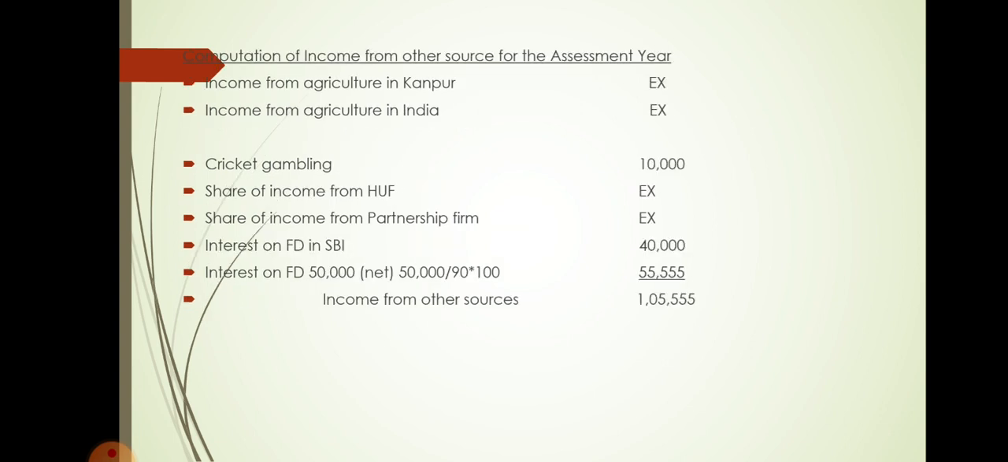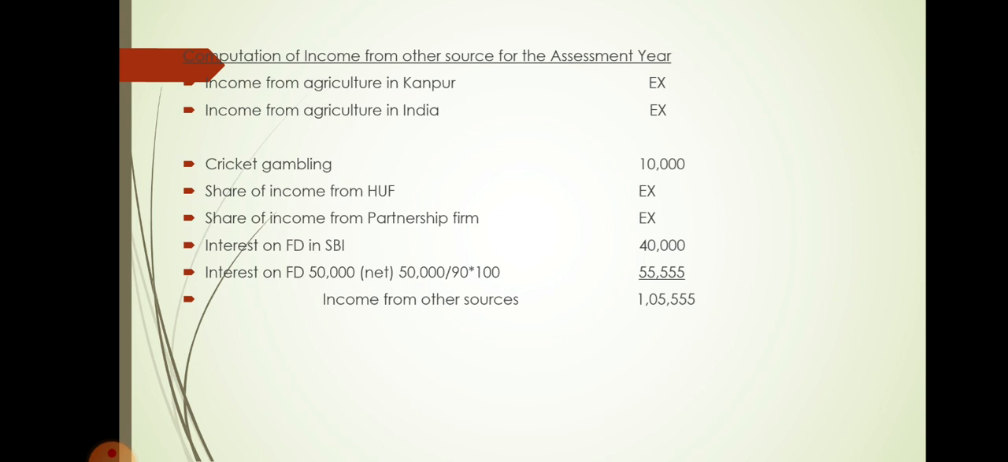Solution, you go for the solution. To calculate, you take the heading computation of income from other source for the assessment year. So you check the problem, whatever assessment year they ask, you mention that assessment year and you take the items one by one. First, income from agriculture in Kanpur is given, so you write exempt, it is exempted under section 10. Again, income from agriculture in India is given, so that also you write exempt. Next one, cricket gambling. So cricket gambling is casual income and it is treated as income from other source. So you take cricket gambling 10,000 taxable.